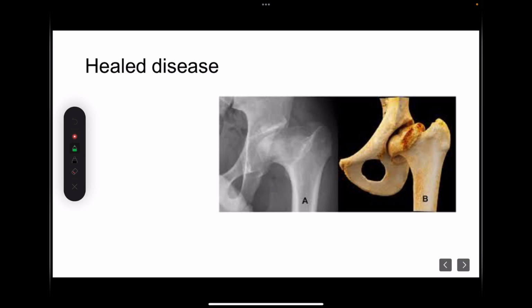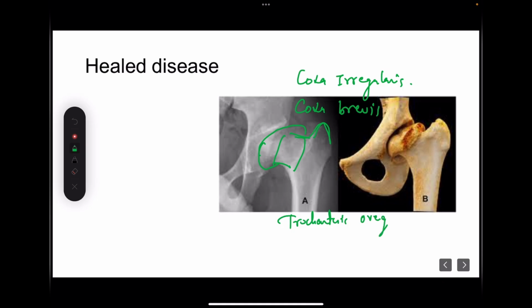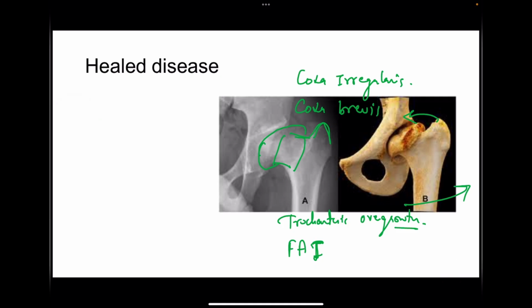So after the healing of the disease, what is shown in this diagram is that this head is irregular, so coxa irregularis is there. A short neck is there, coxa brevis. This neck is very short. This trochanter is overgrown, so trochanteric overgrowth is there. And this child is likely to have femoroacetabular impingement whenever he is trying to abduct the limb. So all these are the problems with this healed disease. So what should be done for this child, we will be discussing shortly.